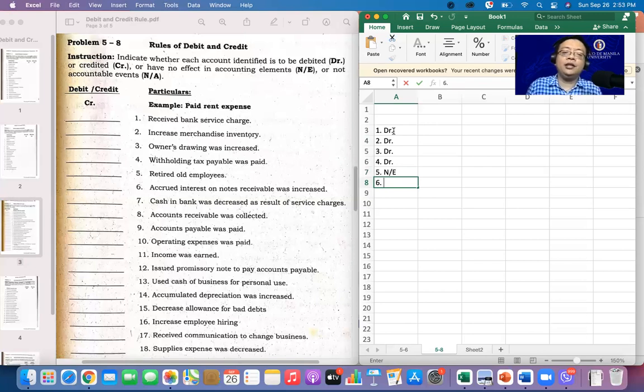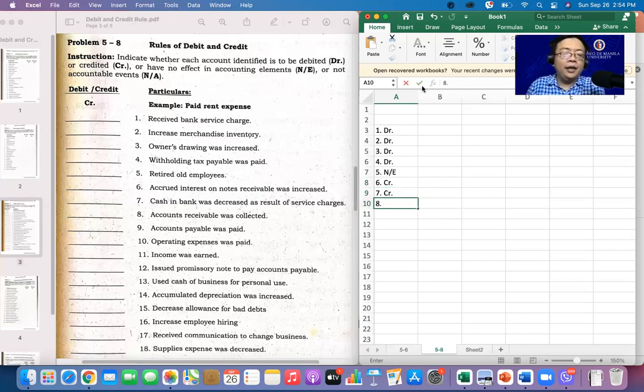Accrued interest on note receivable was increased. If we increase our accrued interest, as discussed in our adjustment, we increase our income. If we increase our income, it is to be credited. Naintindihan ha? Okay, number 7, cash in bank was decreased as the result of the service charge. If we decrease our cash in bank, it is to be credited because it is part of the asset. If we decrease an asset, it is to be credited.